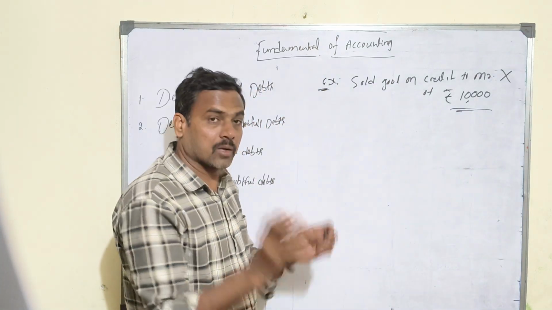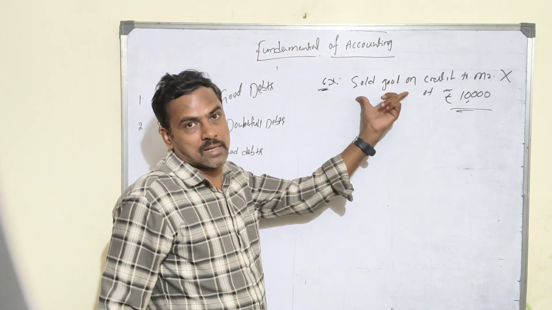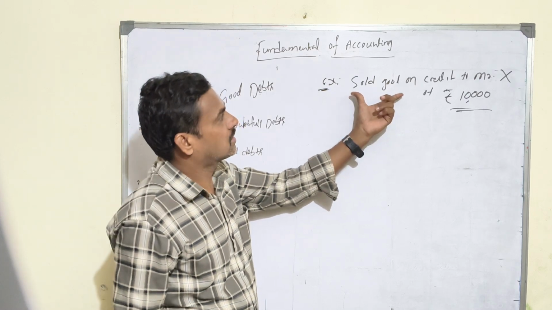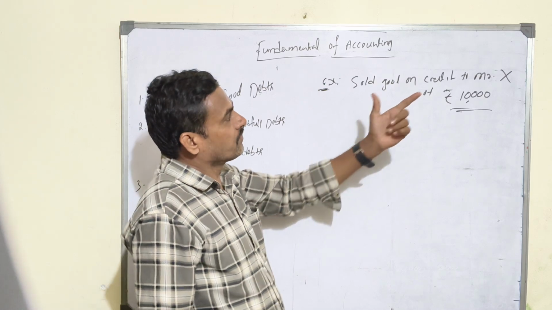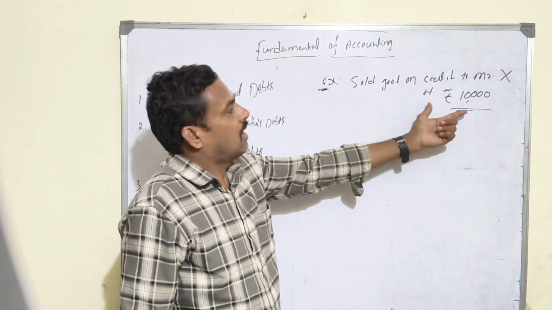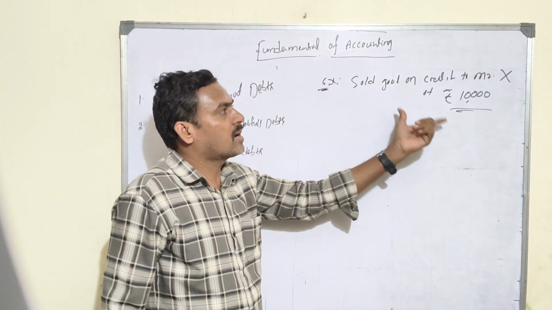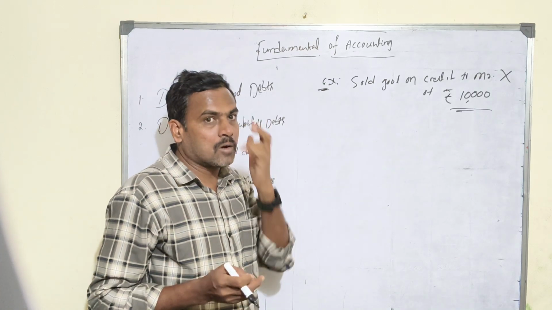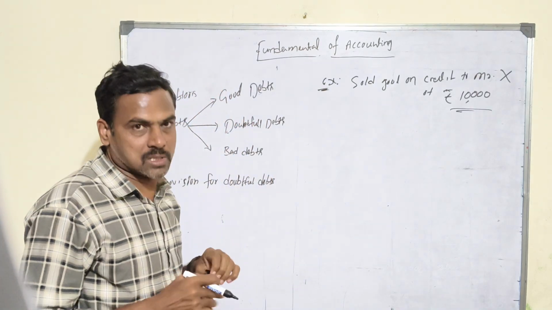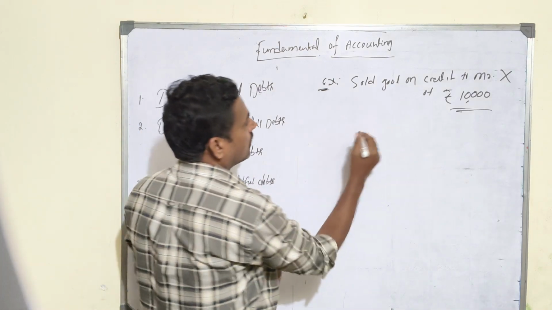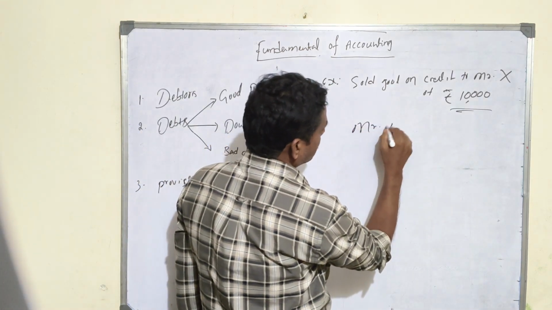What is accounting? Analyzing, identifying, recording, right. Identify the two aspects, the debit and credit aspect. That is, Mr. X is there and sales are there. Which account does Mr. X come under? Personal account. What does the personal account rule say? Debit the receiver, so record it: Mr. X account